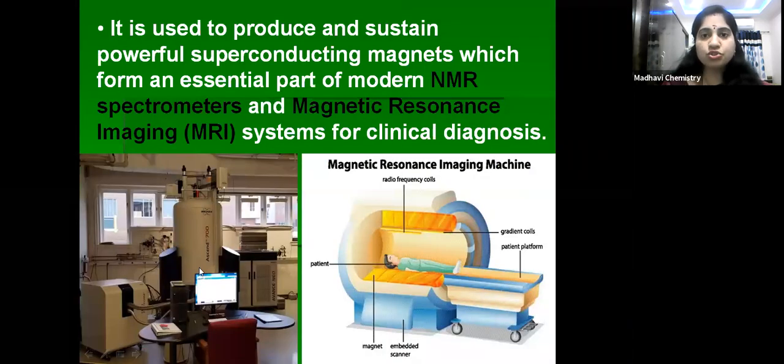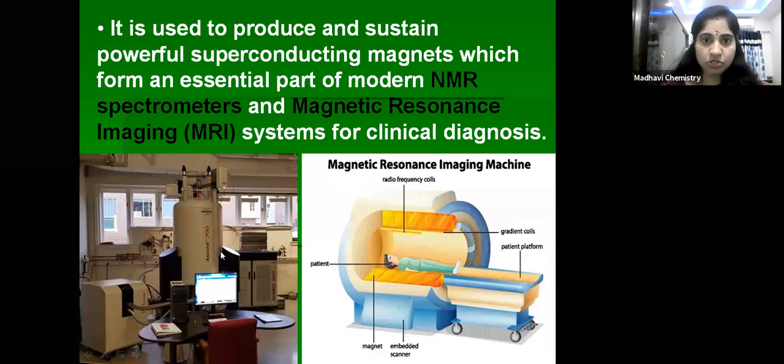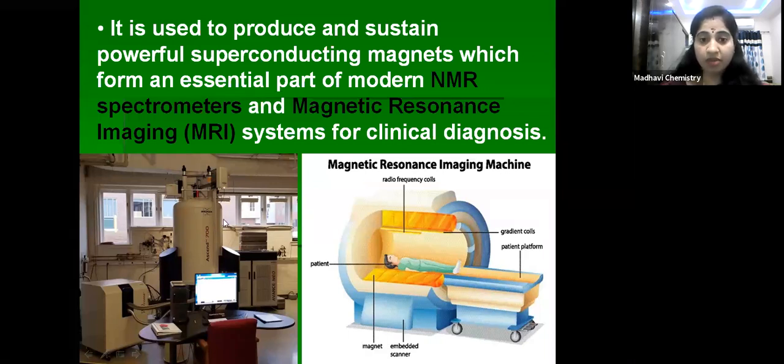Next one, it is used to produce and sustain powerful superconducting magnets. Superconducting magnets, children, are essential parts of NMR spectrometers. NMR means nuclear magnetic resonance spectrometers. These are very important and very costly. For what purpose are they used? They are used to find out the properties of matter, like chemical, physical and biological properties, which can be detected by using these NMR spectrometers.